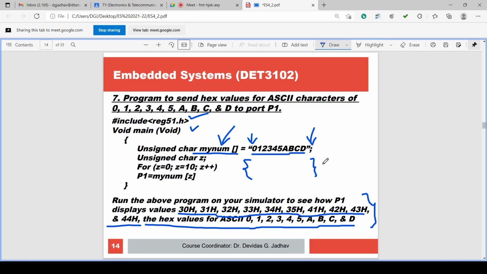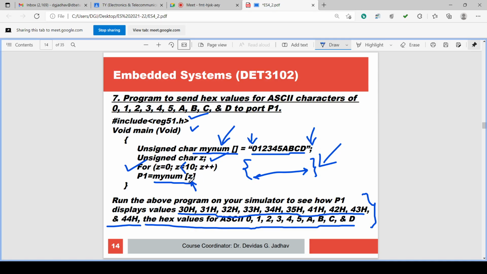The next program is putting into inverted commas. Then this is the array which has the first element 0 ASCII, 2 ASCII, 3 ASCII, 4 ASCII, 5 ASCII, A ASCII, B ASCII, C ASCII, and we have one Z variable, and that Z variable is varied in the for loop: Z equal to 0, Z less than 10, Z plus plus. So 0, 1, 2, 3, 4, 5, 6, 7, 8, 9. These are the 10 different values, and these indicate the index of the array. What do you mean by index? So mynum in square bracket Z is used, and the value is used.